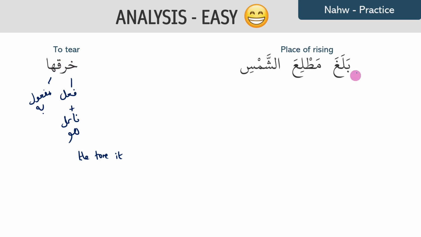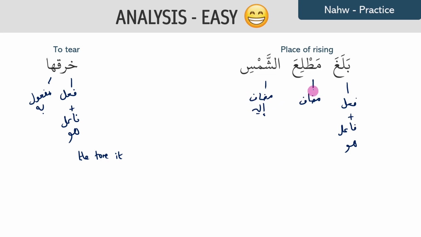Number two, we have balagha, which means to reach, and I forgot to write down its meaning. This is your fi'l madhi plus the fa'il inside. The fa'il is rafa, and here you don't have anything that's rafa, so the fa'il is going to be inside. That's your dhamir huwa. Matli'a is light with no alif lam, so this is 100% going to be your mudaf. Ash-shamsi is majroor, so this is your mudaf ilayhi.